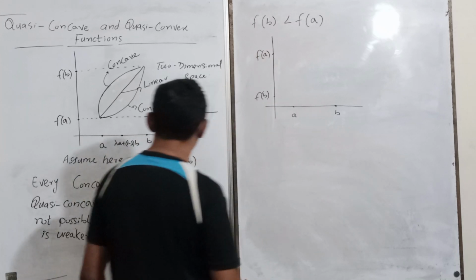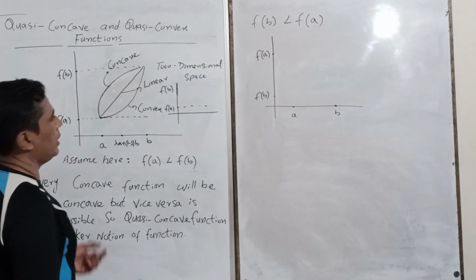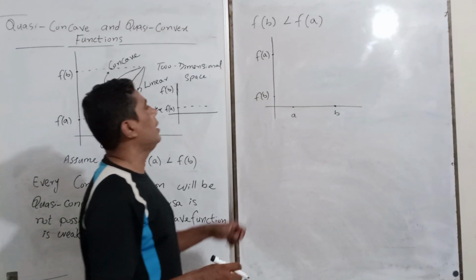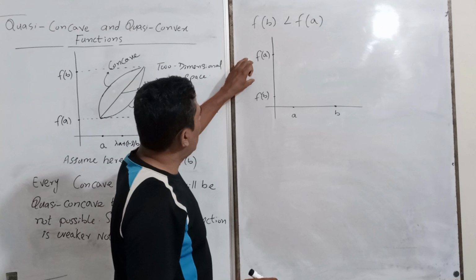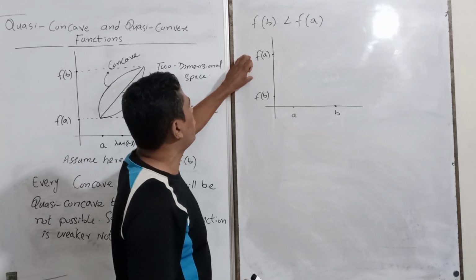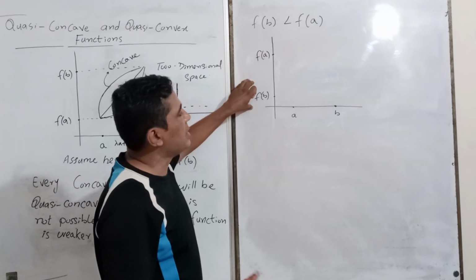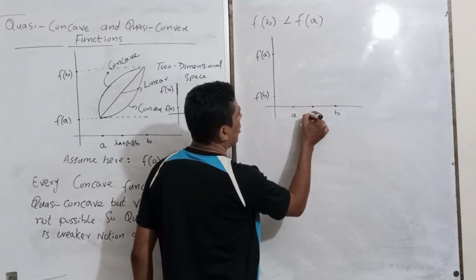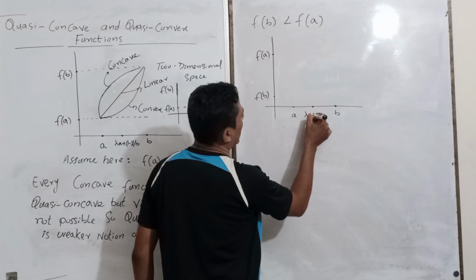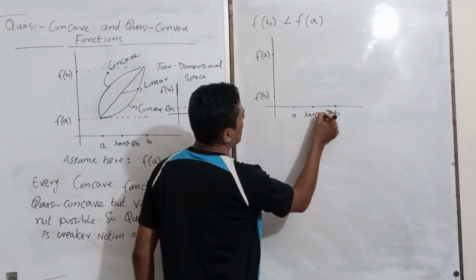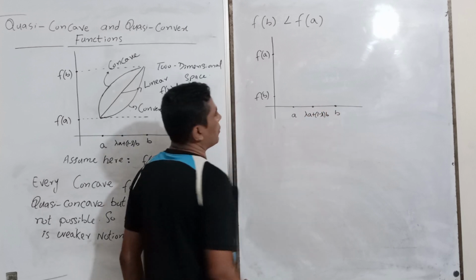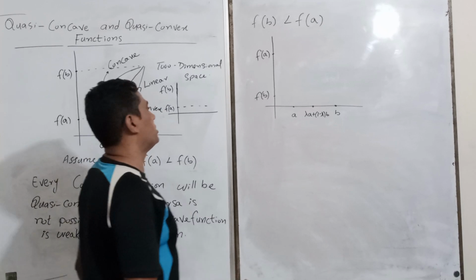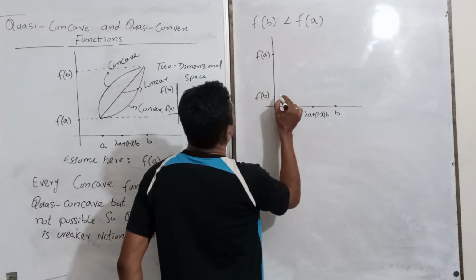So what does it mean? It is greater than the min of either A or B. It will be greater than this min. Any linear combination, this is the linear combination, lambda A plus 1 minus lambda B. This one is the linear combination, so it will be greater than this, so now fix this value.